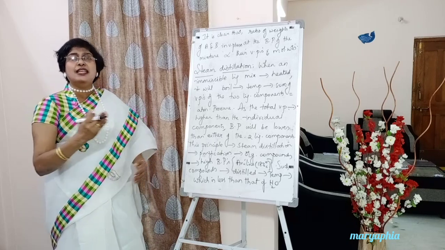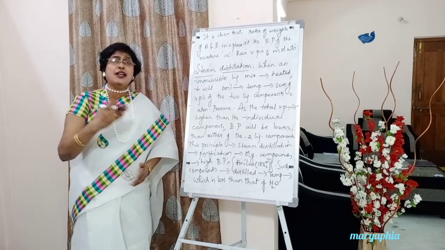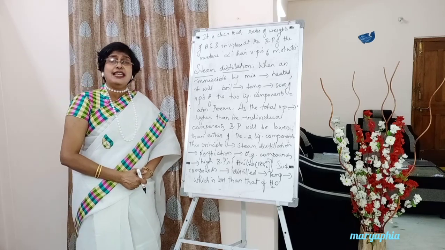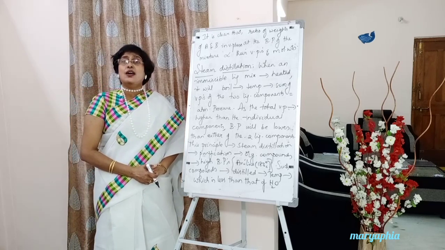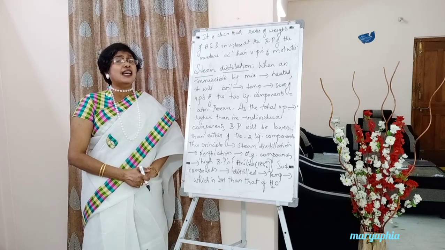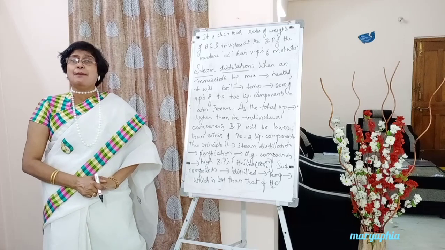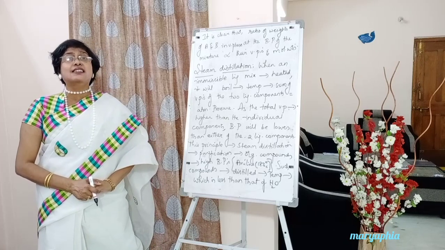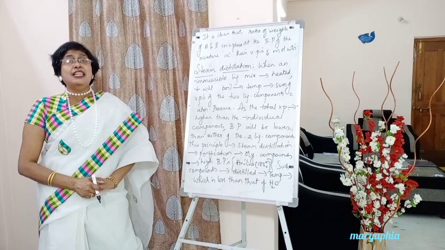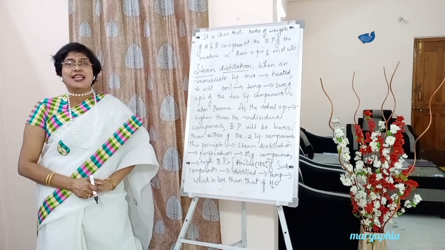For example, here an organic compound by name aniline is taken, whose boiling point is 183 degrees centigrade. Students, generally when we heat organic compounds to purify them, by the time they reach their boiling points, decomposition of the organic compound occurs. But we need to get the organic compound as it is. We don't want the decomposed organic compound.